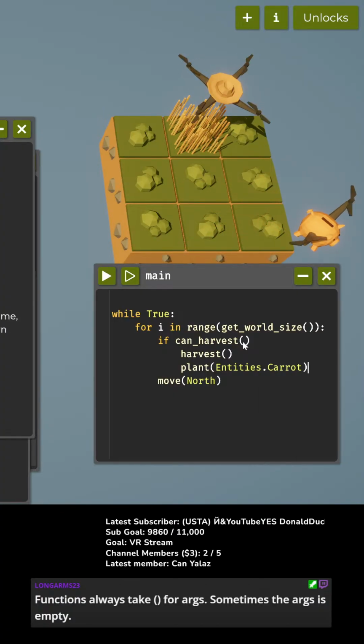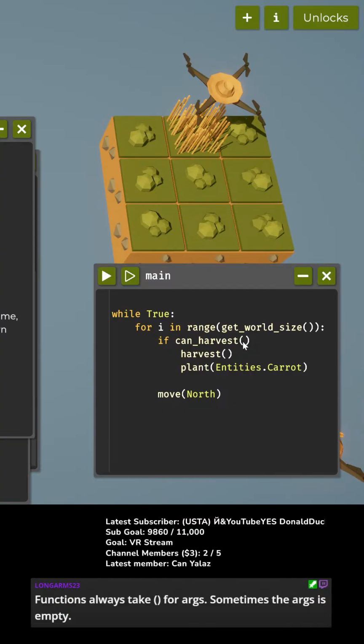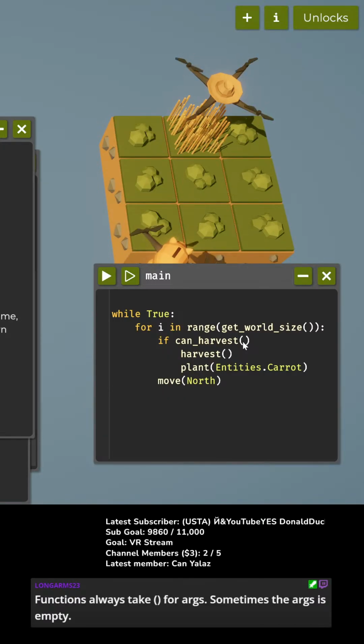We're going to plant carrots, and then in the second row. So if we can harvest, then we're going to harvest, and we're going to plant a carrot in that first row. Okay, so if we can harvest. If we can't harvest, then we're just going to keep going. Or I guess whether or not we can harvest, we're going to move north afterwards, okay?